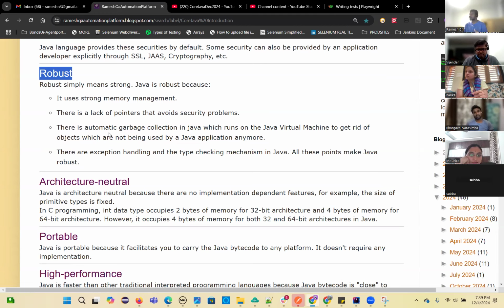Also automatic garbage collection is there, so if any unused objects are there in your code, they will automatically be cleaned up by the garbage collector. And if any runtime errors come, there is the exception handling concept, which gives us a clear picture of why the error is occurring. All these points make Java very strong. That's why Java is a robust programming language.